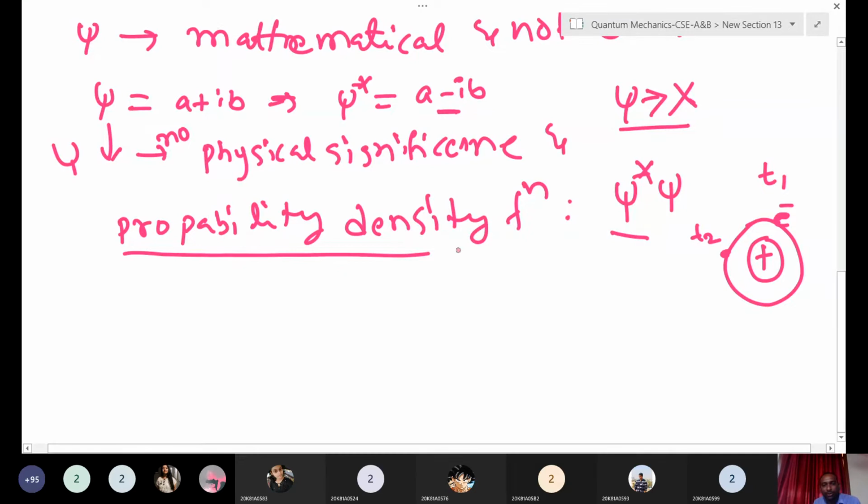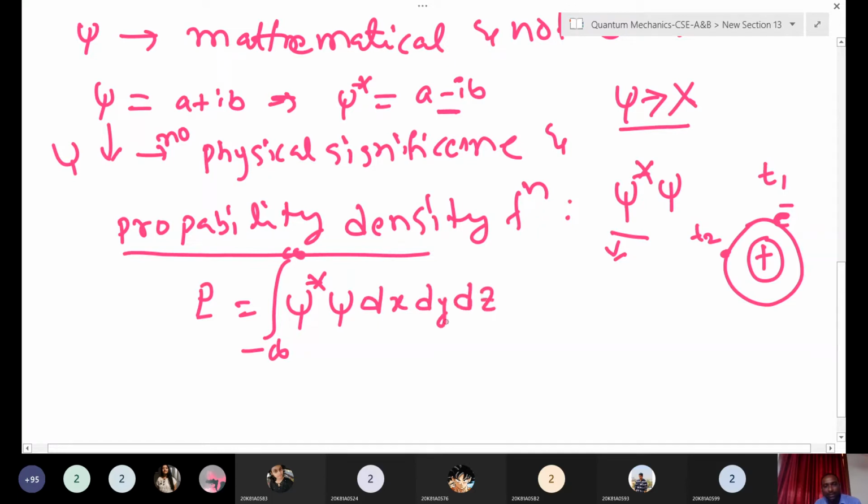So that's why we are using the probability density function. It has some significance. We write the probability P equal to psi star psi, where psi star is the complex conjugate of psi. If you take limits, you write minus infinity to infinity. Since this is a volume, you have to write dx dy dz at time t. This P is the probability of finding the electron at time t.